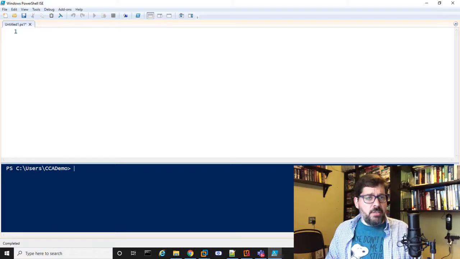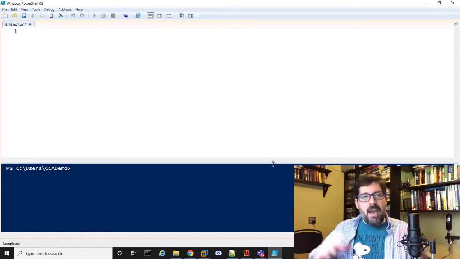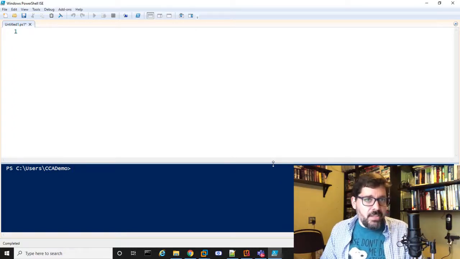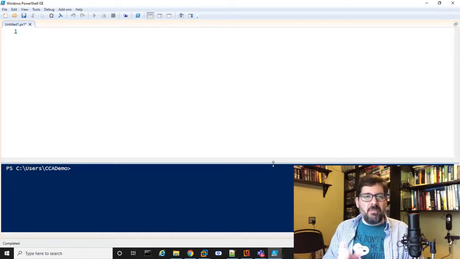To start with, I'm using ISE, but you could run all these commands I'm going to show you in the command line. If you type PowerShell on most Windows machines, you'll get the PowerShell command prompt. But here I'm using the ISE, which is also available on most Windows machines. If you type PowerShell, one of the options you'll see is ISE. What's nice about the ISE is that you have this top pane where you can type your scripts, and when you run those scripts, it'll give you the output at the bottom. You could also just type commands at the bottom as well. It works just like any other PowerShell prompt, with a few minor differences that aren't important for this video.